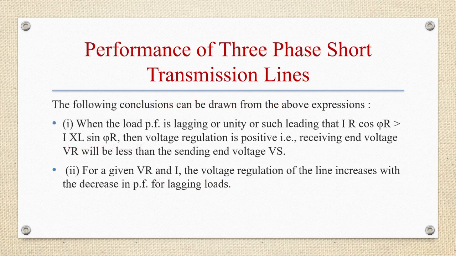Following conclusions can be drawn from the above expressions. When load power factor is lagging or unity or such leading that IR cos phi r is greater than IXL sin phi r, then voltage regulation is positive. That is, receiving end voltage VR will be less than the sending end voltage VS. For a given VR and I, this is the second point: voltage regulation of line increases with the decrease in power factor for lagging loads.